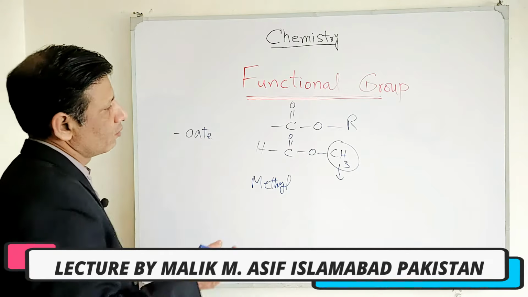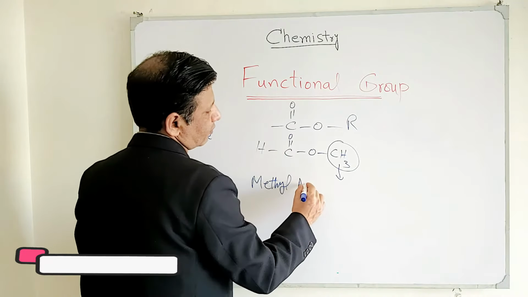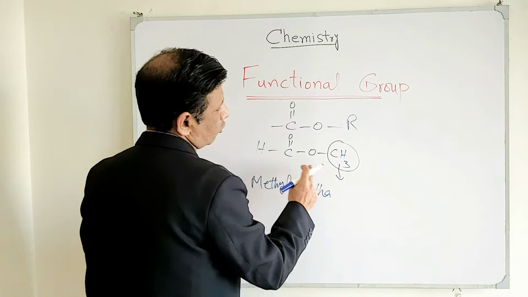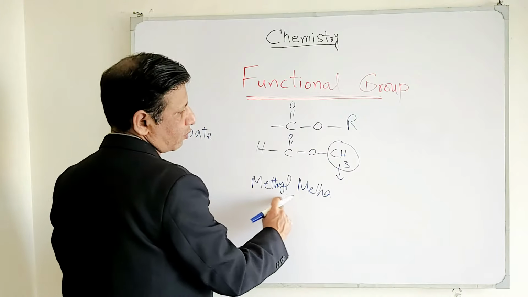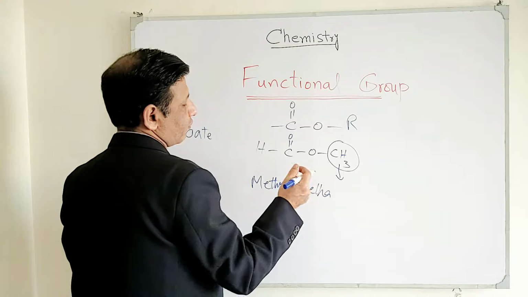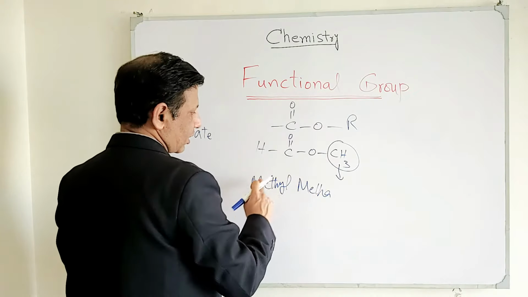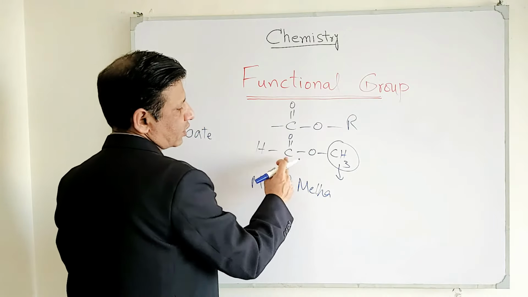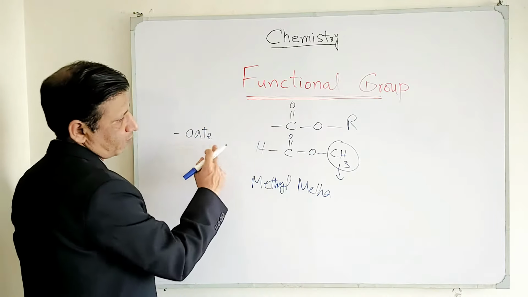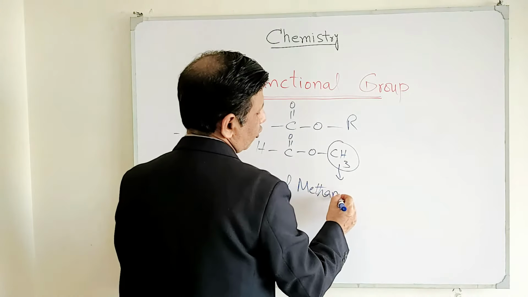For example, methyl, and this is the first carbon and first is called meth. You will not consider this second carbon because we have already named it here in the form of methyl, and it's a naming convention for esters that you write this alkyl portion first and then consider the number of carbon atoms and place this oate there. For example, here is one carbon, so you call it as methanoate.